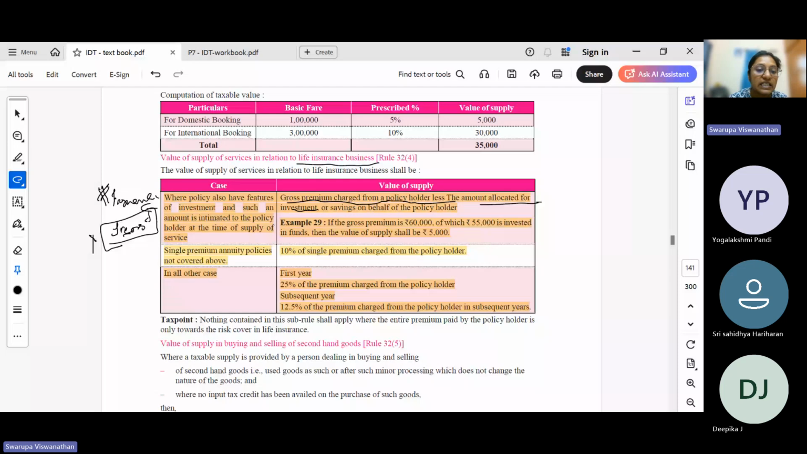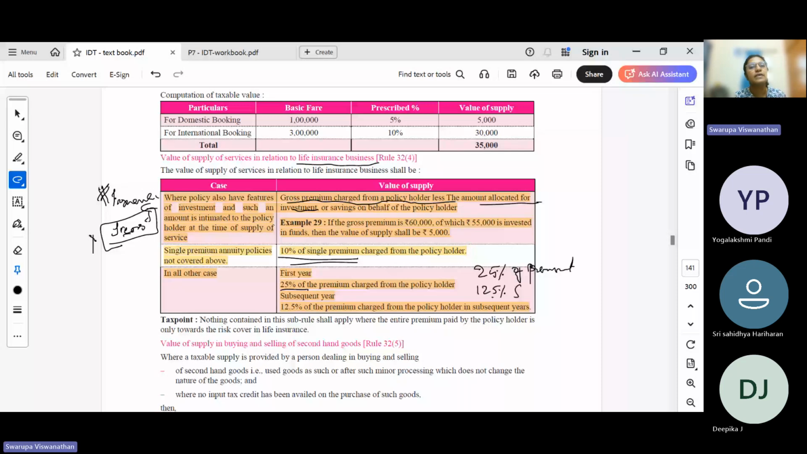If it is a single premium annuity policy, then 10% of the single premium. It is a single premium, not going to be recurring. For a single premium annuity policy, just take 10% of the premium. In all the other cases, 25% of the premium from the policyholder in the first year, and 12.5% of the premium in the subsequent years.